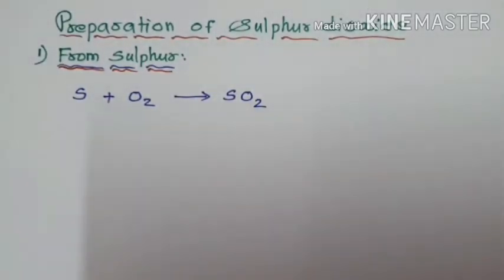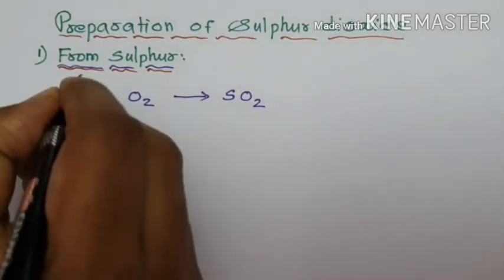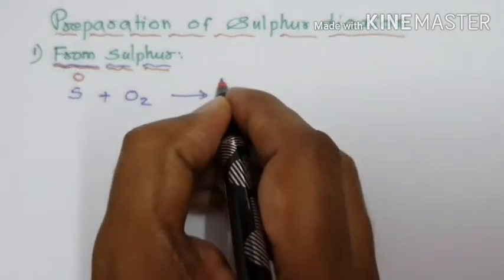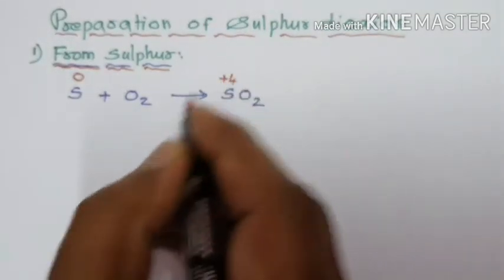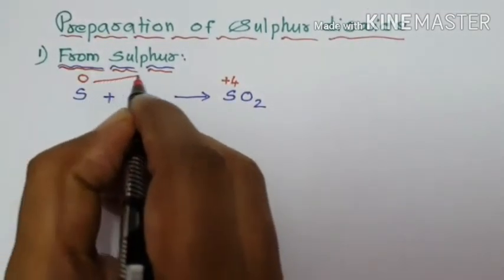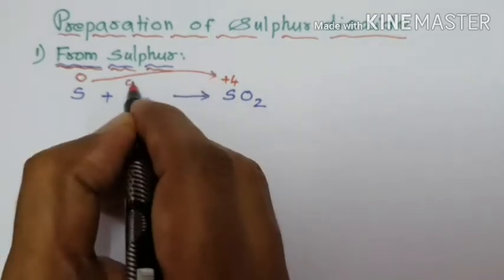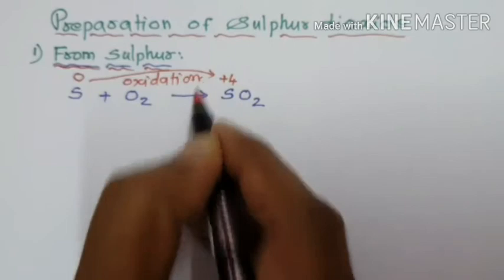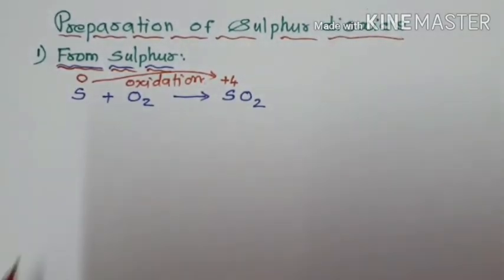How to say it is oxidation? An element in the free state has oxidation state 0. In sulfur dioxide, the oxidation state of sulfur is plus 4. When you move from left to right, the oxidation number increases, therefore it is called oxidation. Oxidation number increases, called oxidation.